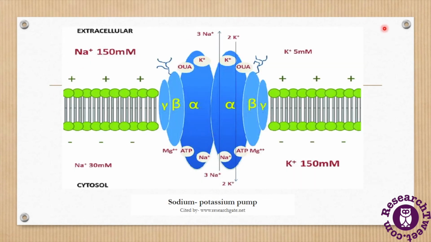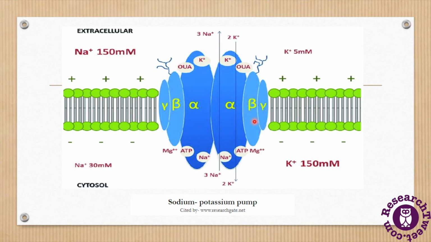Now in this graphical representation we can see the diagram of the sodium potassium pump. This is the extracellular region, having a greater proportion of sodium ions, and this is the cytosol of the cell, which has a greater proportion of potassium ions. The diagram shows the plasma membrane of the cell, which contains the sodium potassium pump, an integral protein pump. The structure is composed of 3 subunits: alpha, beta and gamma.